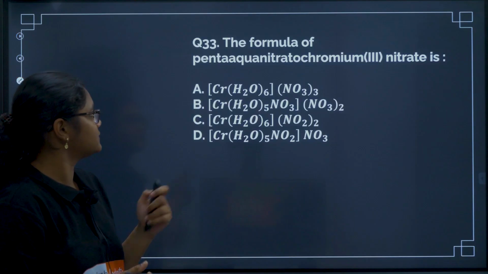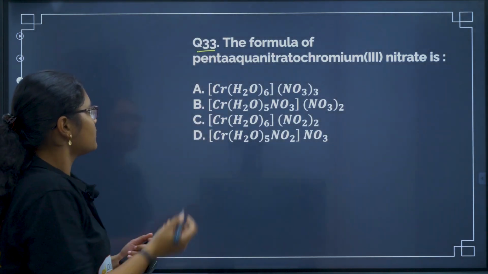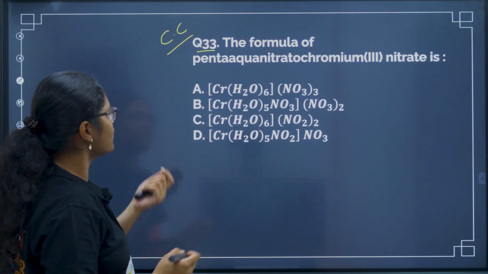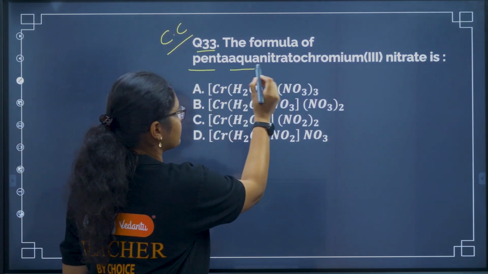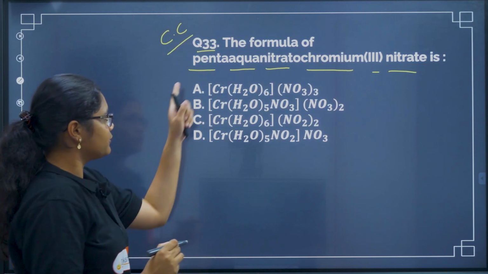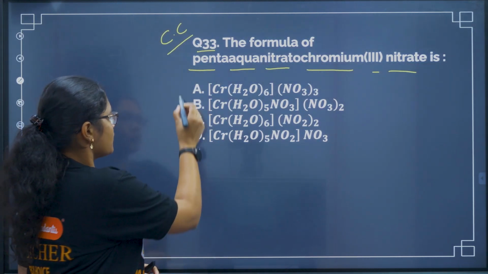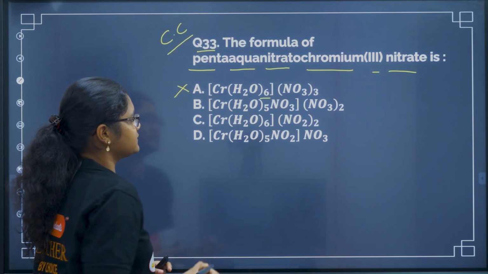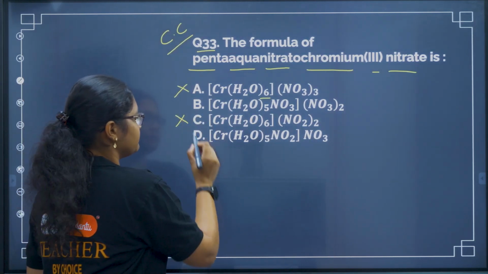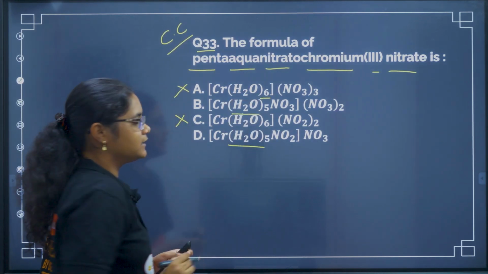Okay, so now let us go to our third question for today, question number 33. Again, this question is from coordination compounds. The formula of pentaaquanitratochromium(III) nitrate. First of all, you can see penta aqua means there will be 5 water molecules, right? So option A we can rule out because there is 6. Option C we can rule out. Now we have option B and option D. Penta aqua is present here and also in this option.